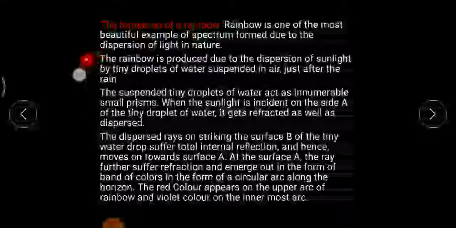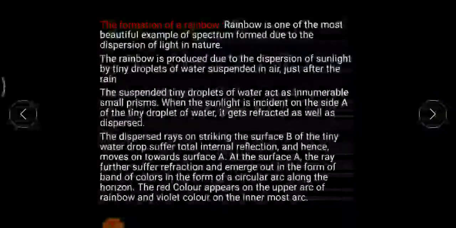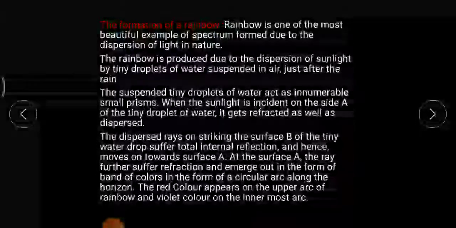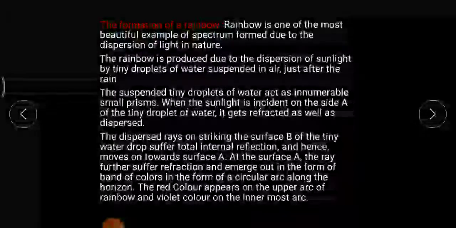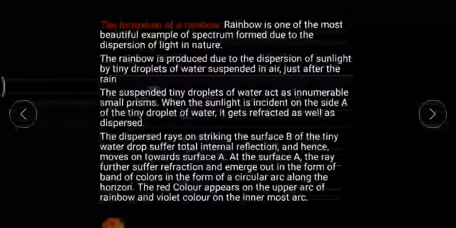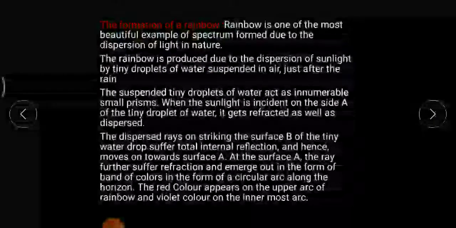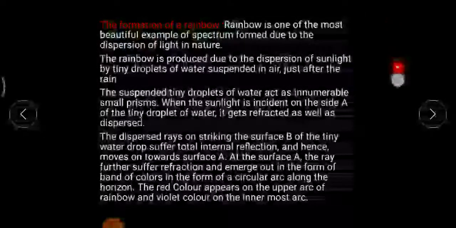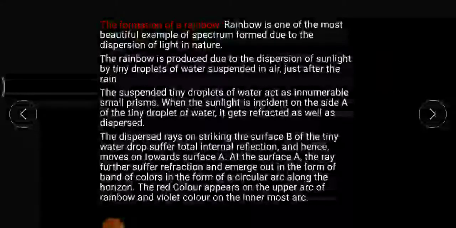So let's see a glimpse of how rainbows are formed. A detailed analysis of how it works in reality you will come to know in higher classes. For the time being, we will be studying glimpses of how rainbows are formed. The rainbow is produced due to dispersion of sunlight by tiny droplets of water suspended in air just after the rain. You might have known that just after the rain, the atmosphere becomes watery. Water vapor is there in the atmosphere.